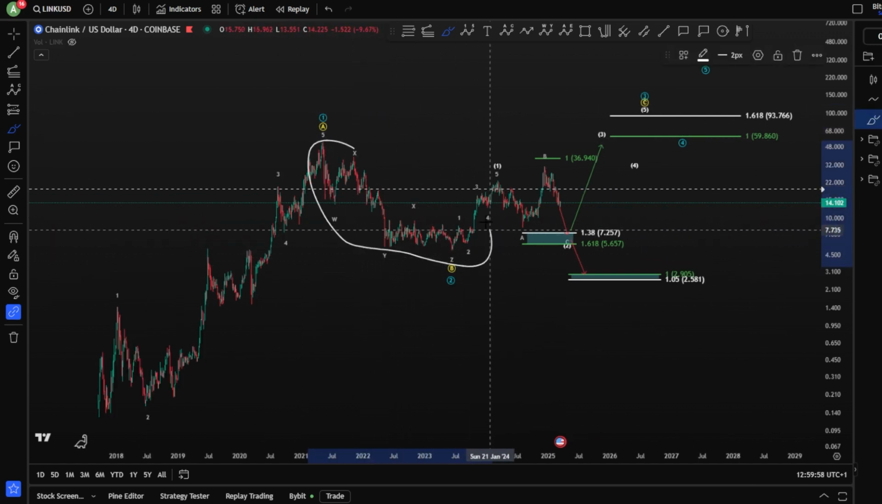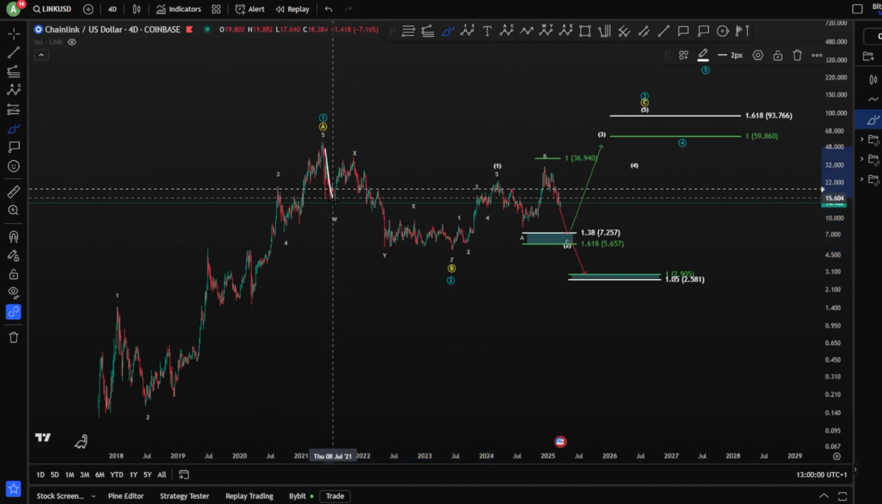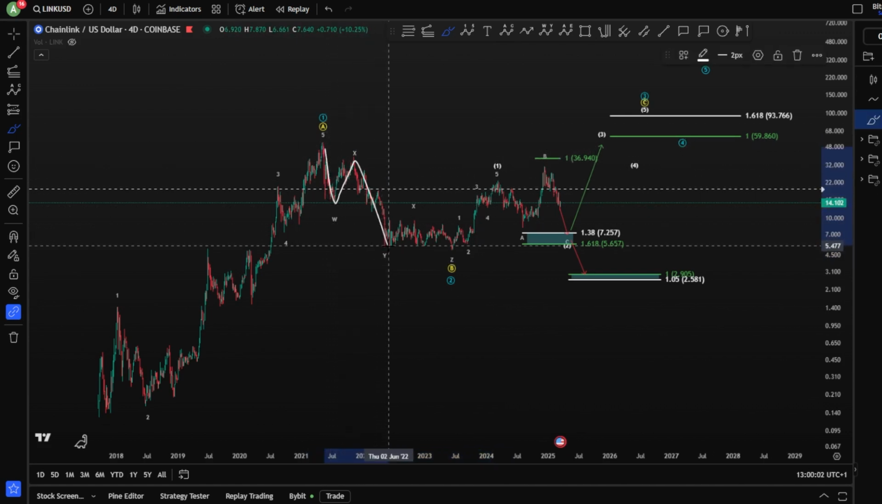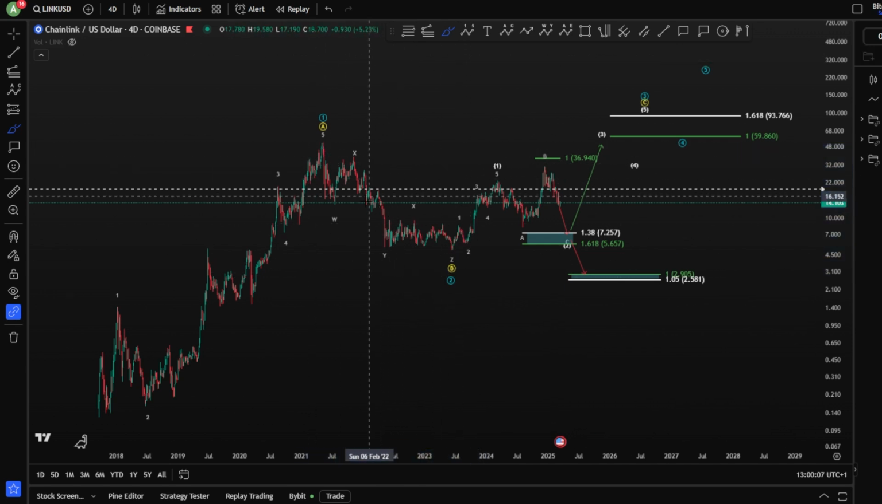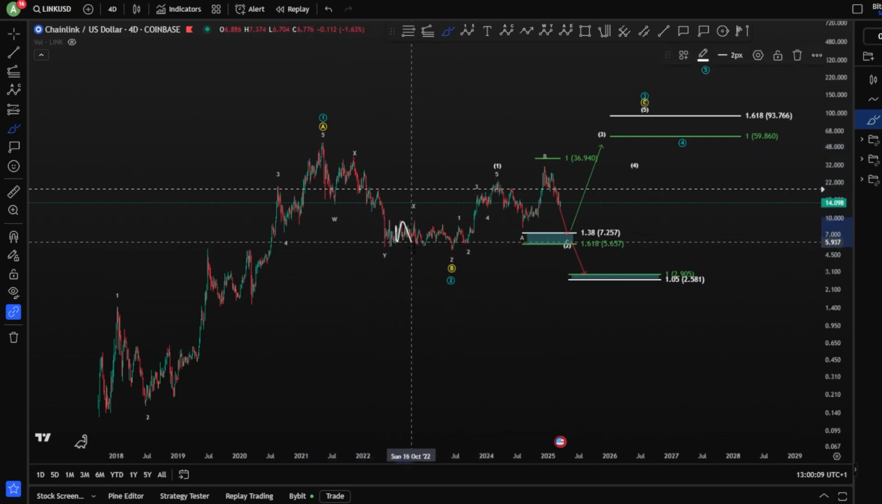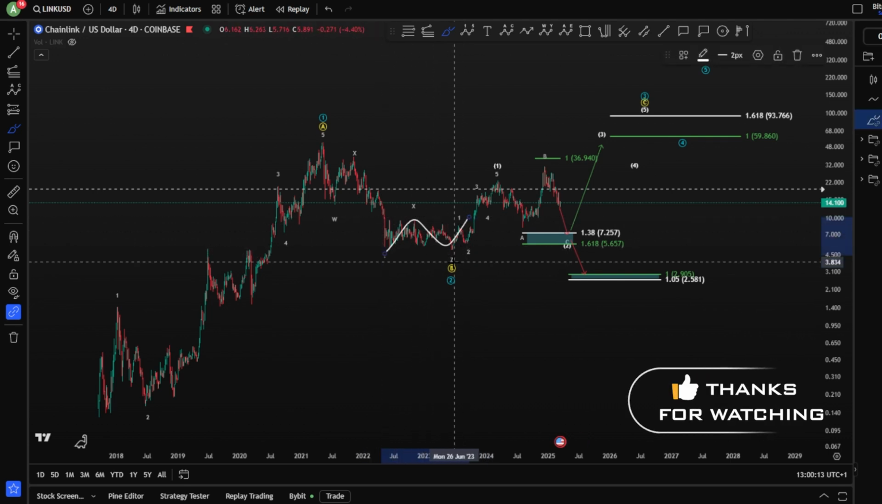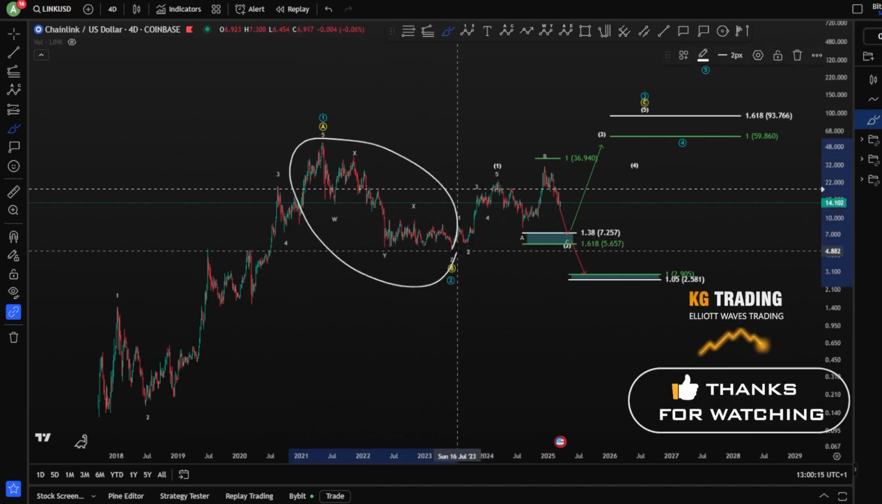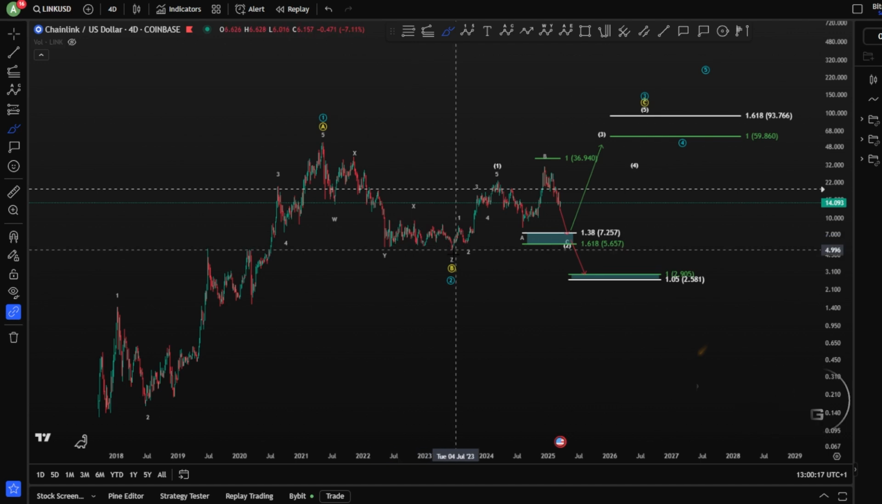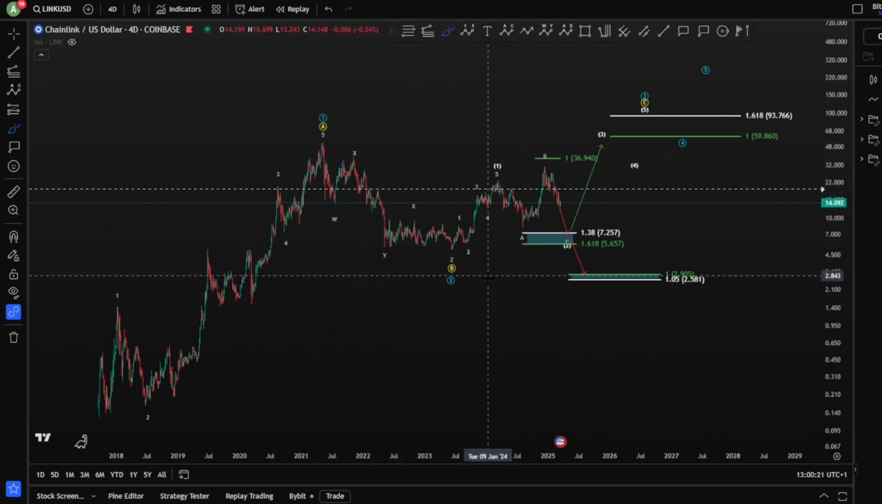In Link, we see, of course, a very complex structure which is a W, X, Y, X, and a Z. This is the most complicated structure that you can have, of course, as a correction, especially that this area is simply a sideways corrective, and we're looking, of course, for 5 waves correction here, which is W, X, Y, X, Z, very rare case scenario, but Link here has it.